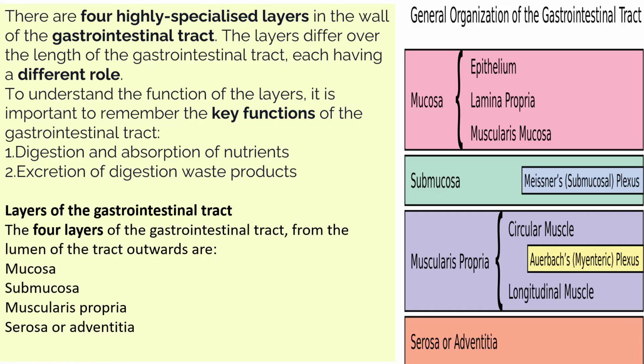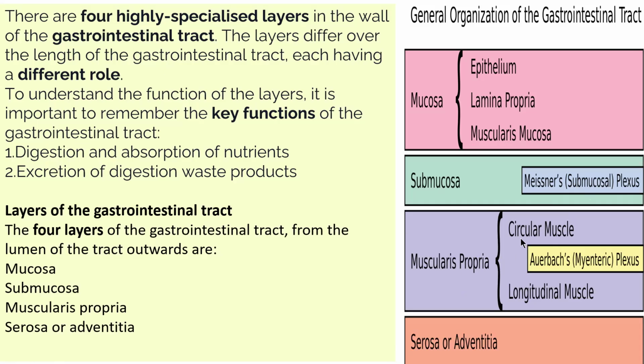The layers of the gastrointestinal tract are mucosa, submucosa, muscularis propria, and serosa or adventitia. Mucosa consists of epithelium, lamina propria, and muscularis mucosa: E for epithelium, L for lamina propria, and M for muscularis mucosa. In the submucosa, there is the presence of Meissner's submucosal plexus.